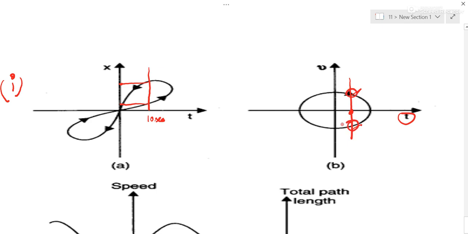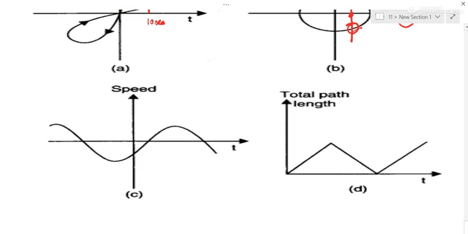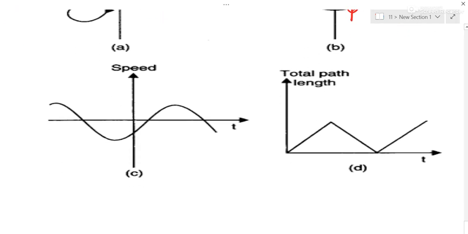Two velocities, two directions. So not possible, 1 and 2 are not possible. Now in third graph, this line is of speed and here speed is negative. Scalar quantities don't be negative. Speed cannot be negative, so this graph is wrong.